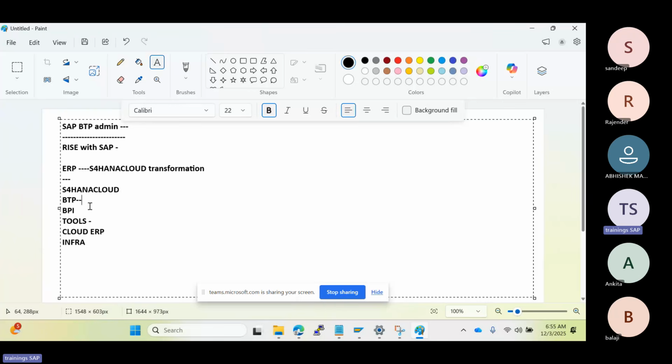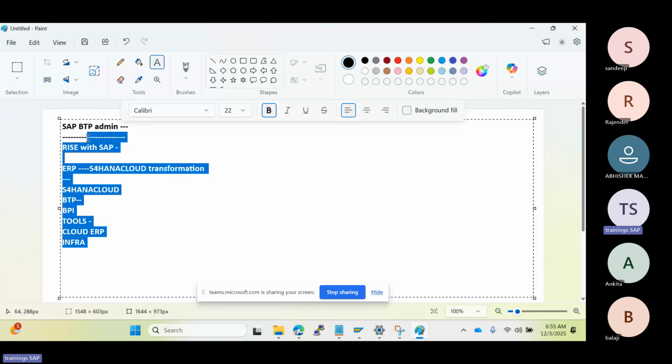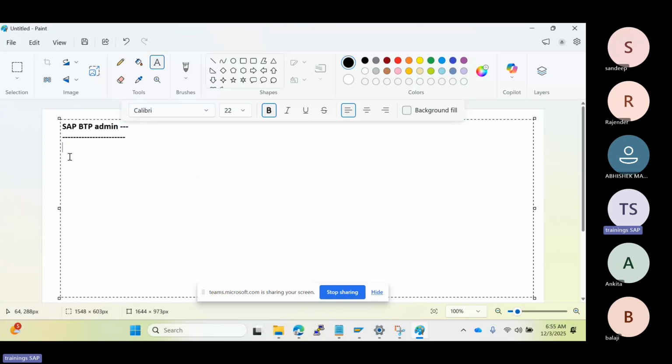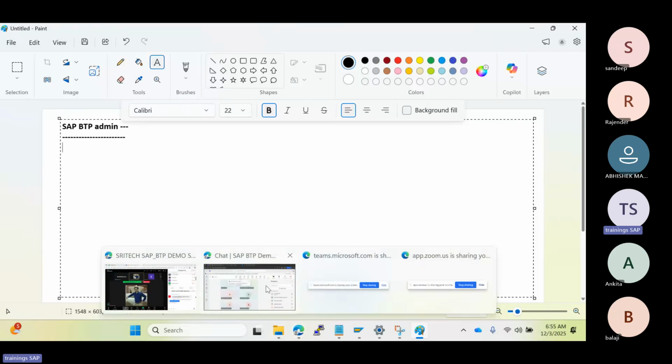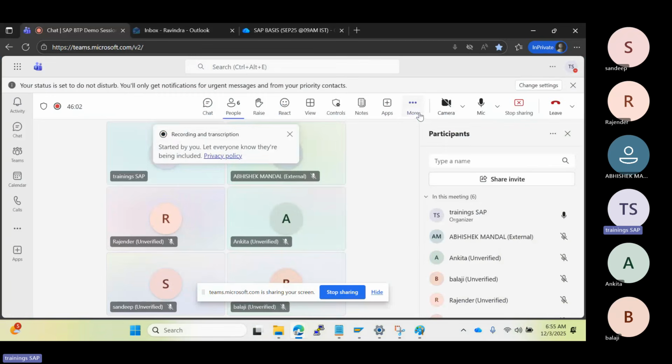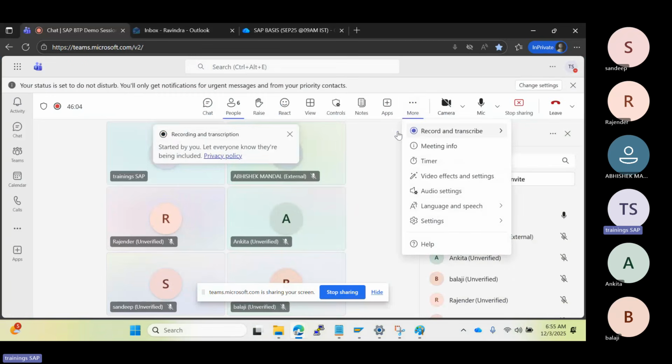Here we will discuss at a high level the RISE migrations, how our team supports them, how we have to perform them, all kinds of work we will discuss in our regular classes as well. Okay, so that's it. I think it's a small introduction. Again, we will connect in the next class.